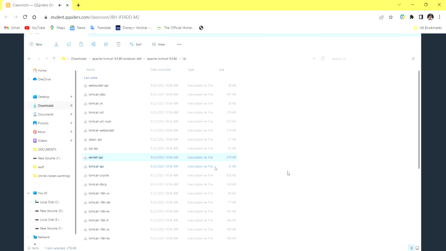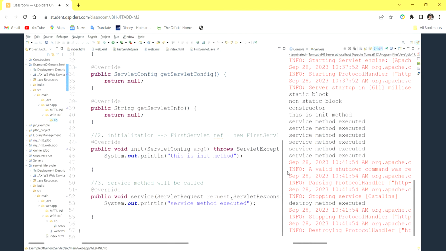Instead of telling Tomcat server, you can tell it as inside the server only. If we are having it inside the server, it is okay. But in our project, we have to include it, because Java APIs are nothing but jar files, as we have discussed. So that jar file should be extracted here.